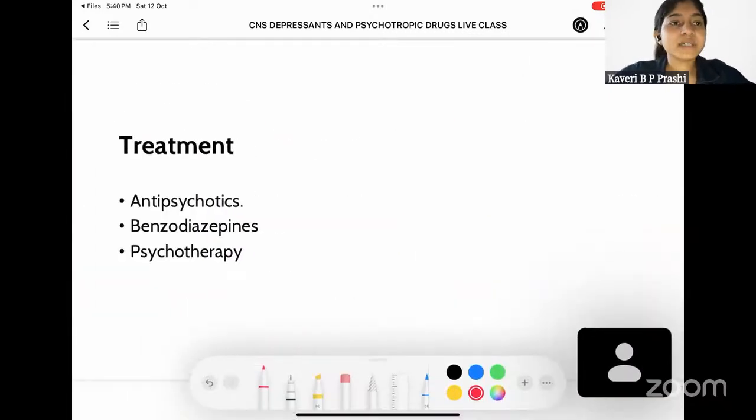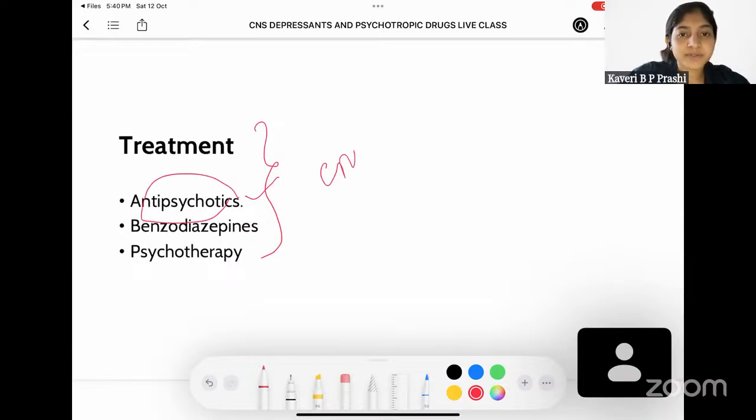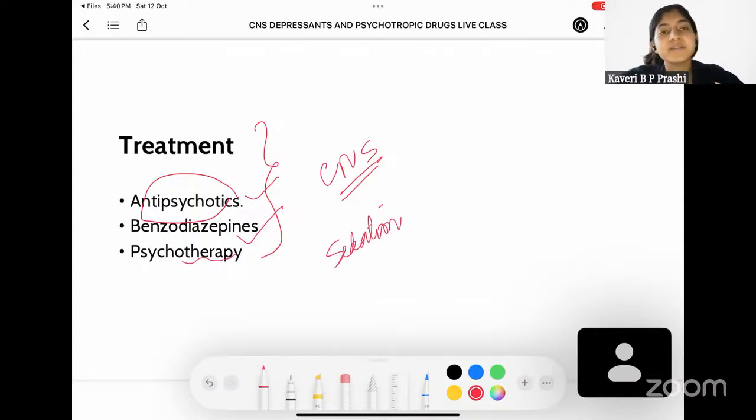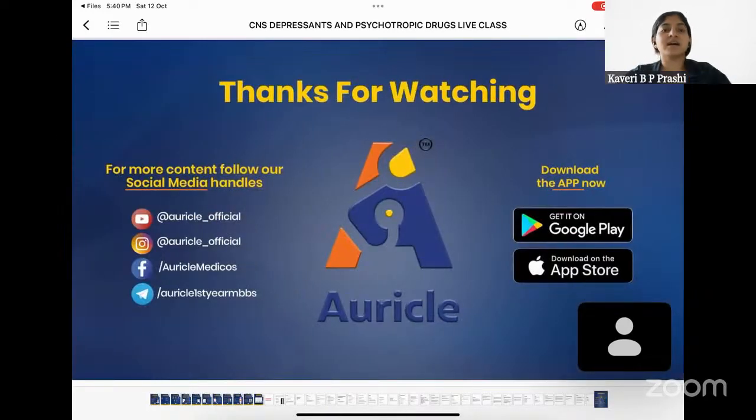Now, coming to the treatment in the case of LSD poisoning, or a heavy intake of LSD, let's say, you have to always give antipsychotics because most of the symptoms that are seen in these people are CNS symptoms. So, to calm the person, you have to give antipsychotics. Later, you can give benzodiazepines and you can also try sedation in these people. Also, you can do psychotherapy so that further intake of LSD by this person can be reduced to a greater extent. That is what we had to discuss in today's class.